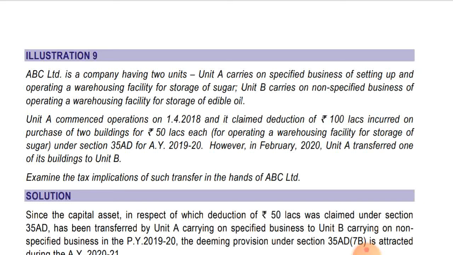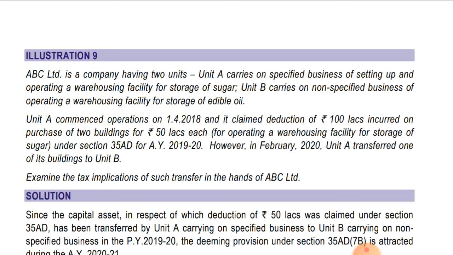Okay, and it claimed deduction of 100 lakhs incurred on purchase of two buildings of rupees 50 lakhs each. Okay, it has already claimed deduction of 50 lakhs each. That is 100 lakhs it has claimed deduction for operating warehousing facility for storage of sugar under section 35AD for the assessment year 1920. Okay, so now let's see what further they are asking.